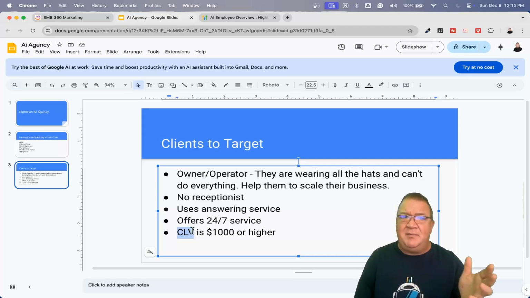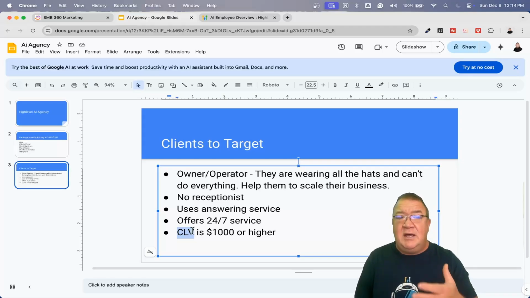So if you go to a plumbing business, I spoke of Joe's Plumbing earlier, you can bet that Joe's Plumbing knows how much a new customer is going to bring them. If they get a call with a new customer, that customer could be worth at least several hundred dollars, and if Joe does a great job and services them, they're going to call Joe again and again. And of course, there are always big jobs that come up, like plumbing stack replacements or new hot water heaters, that are going to be really profitable. So anytime you have a customer lifetime value of just say $1,000 or higher, then just think about this.